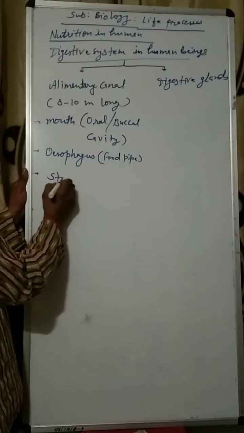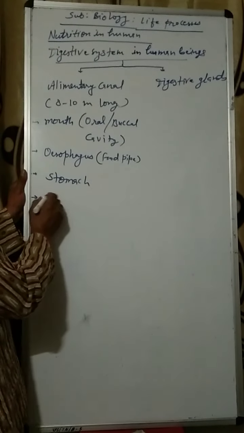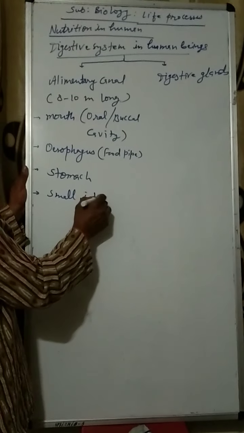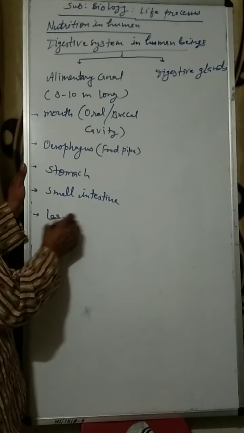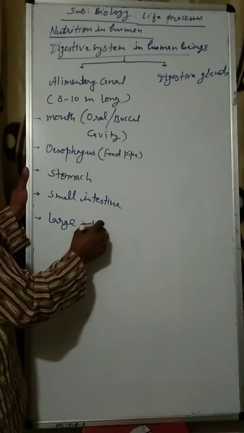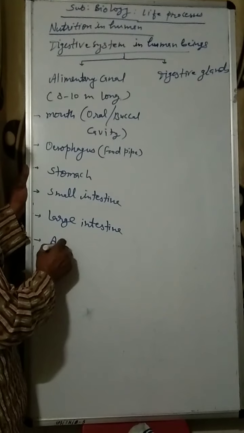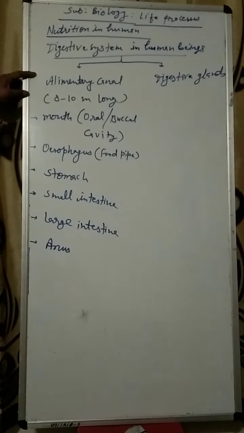Third is the stomach, then small intestine, then large intestine, and last is the anus. These are the main parts of the alimentary canal.